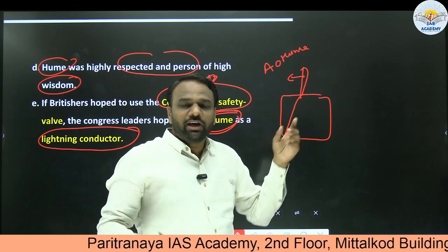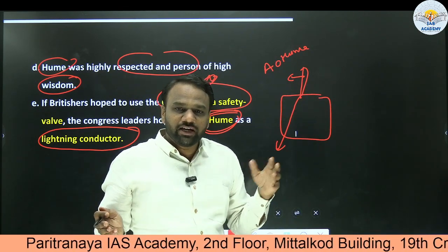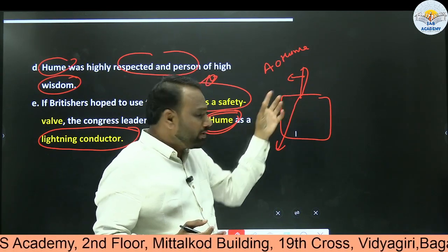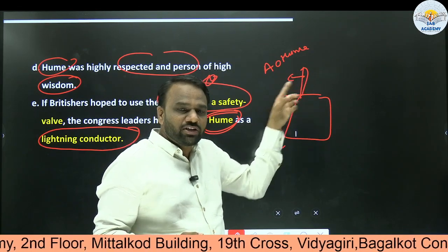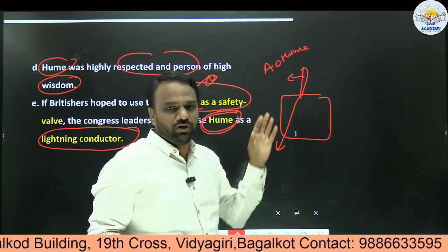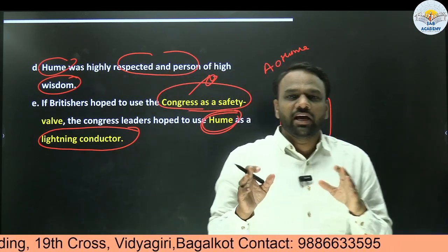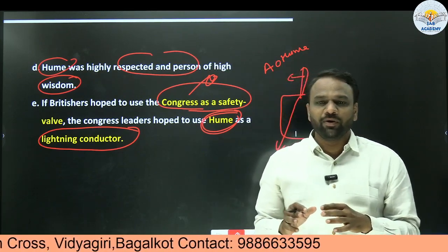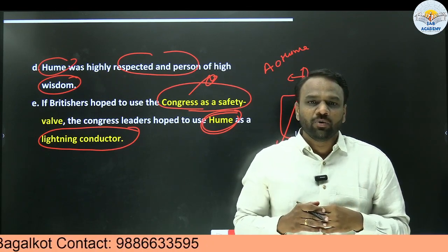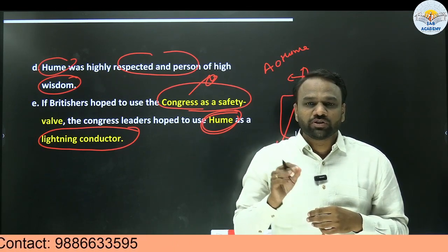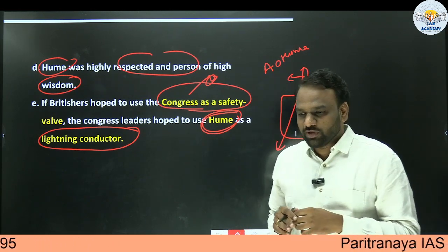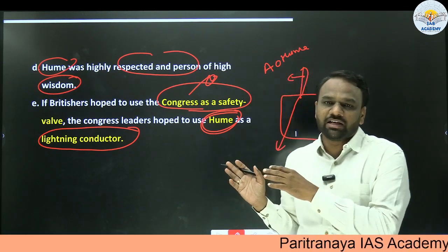So if many people believed that Britishers created the Indian National Congress as a safety wall, then Congress people believed that Congress used A.O. Hume as a lightning conductor, so that the national movement or the national consciousness which was being aroused should not be suppressed. So this is the reality about the Congress. From this topic we got to know that the real nature or the reality behind the formation of the Indian National Congress was not to act as a safety wall, but to secure its larger goal of securing freedom for India. In the previous class we discussed the myth, and in this class we discussed the reality.